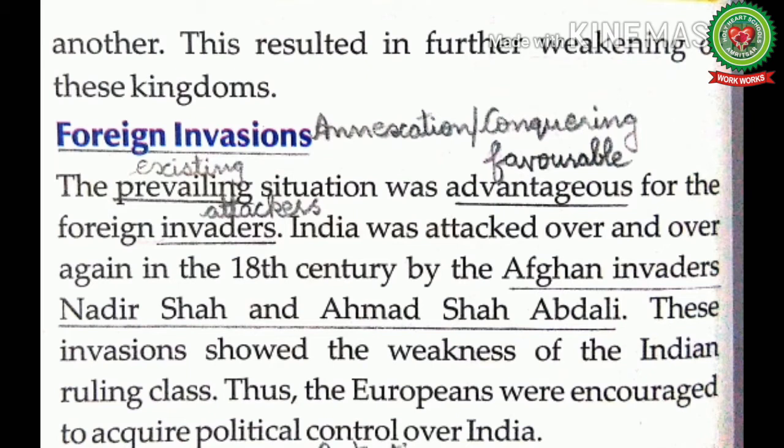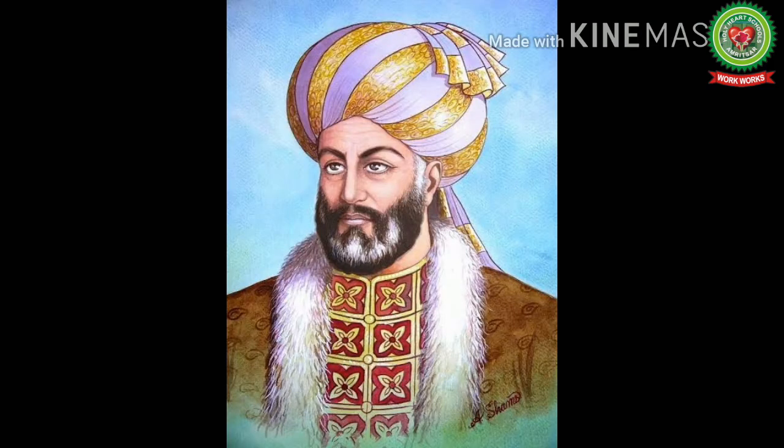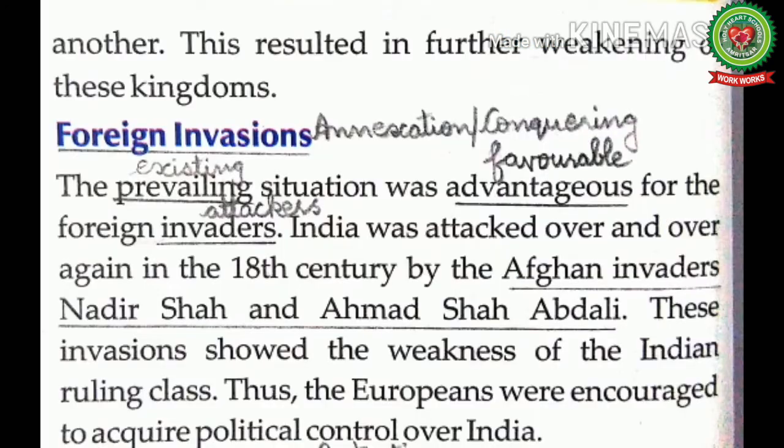India was attacked over and over again in the 18th century by the Afghan invaders Nadir Shah and Ahmad Shah Abdali. Nadir Shah, the ruler of Iran, invaded Delhi in AD 1739. He looted huge amounts of wealth and lots of other valuable things including gold and silver. And after Nadir Shah, Ahmad Shah Abdali, an Afghan ruler, invaded North India 5 times between AD 1748 and AD 1761. And these invasions showed the weakness of the Indian ruling class.